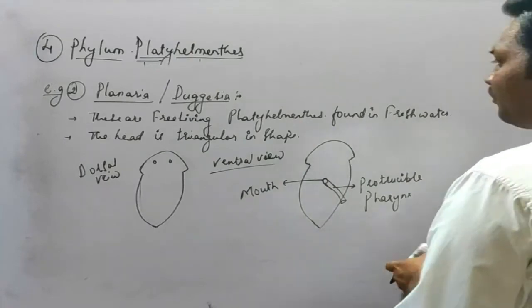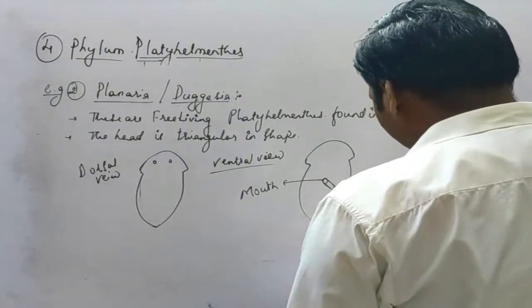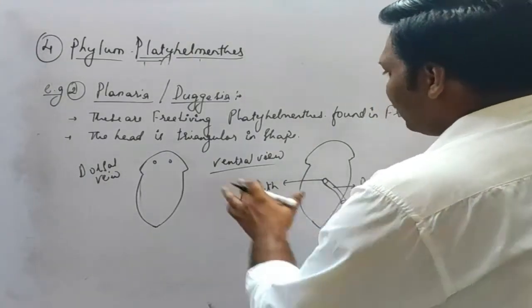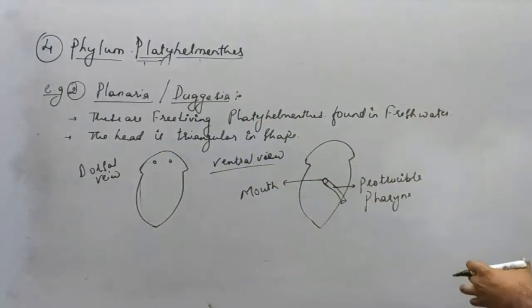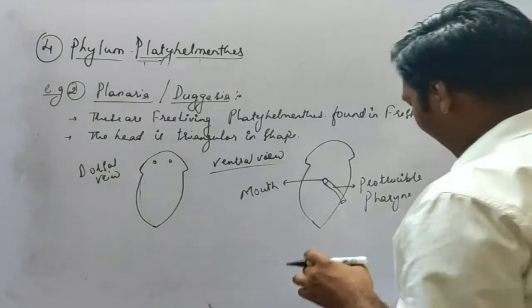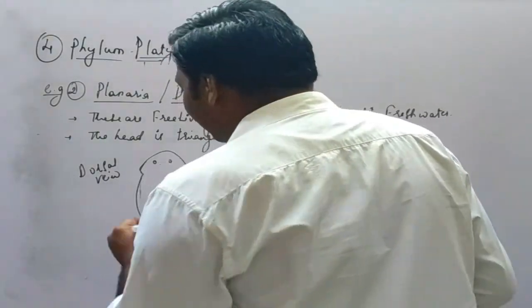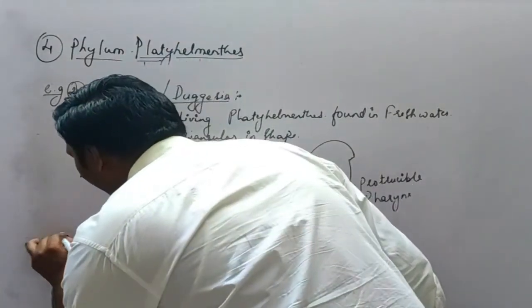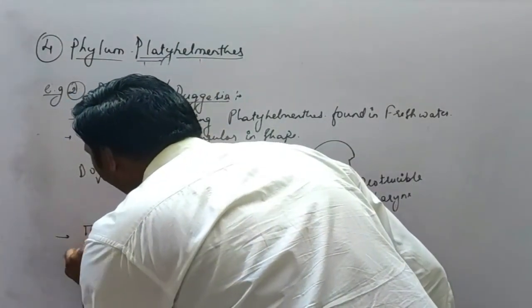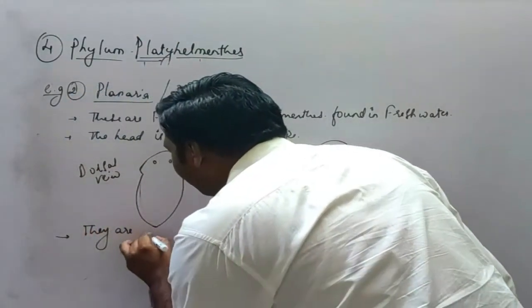So this is about the morphology of the planaria. From the dorsal view we can see the eyes, from the ventral view we can see the mouth as well as the protrusible pharynx. Now next, the important point about it is that they are hermaphrodites.